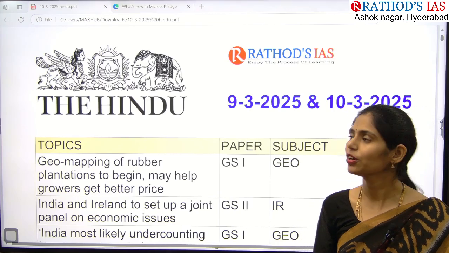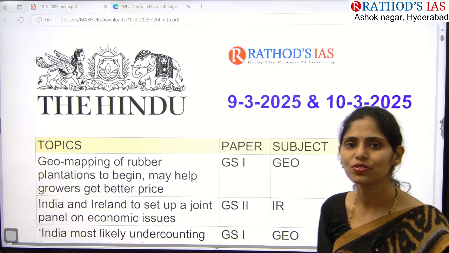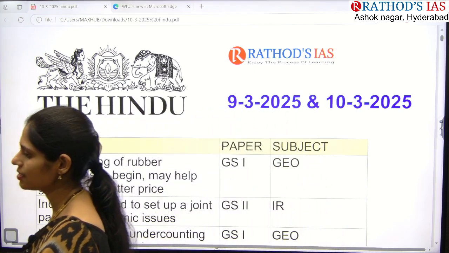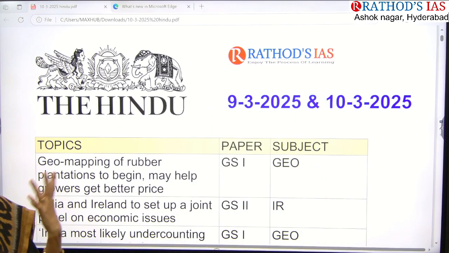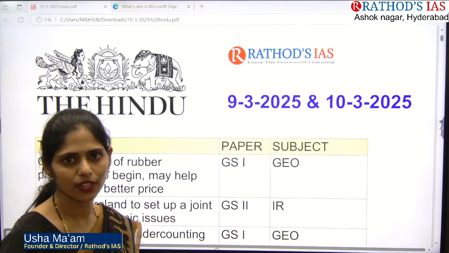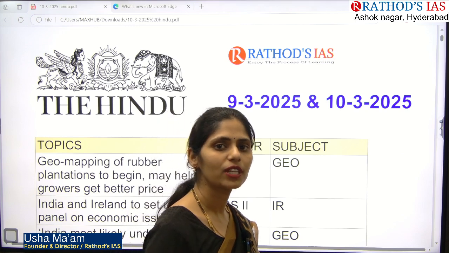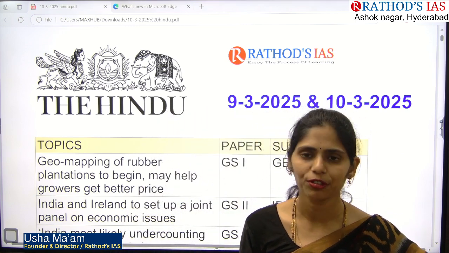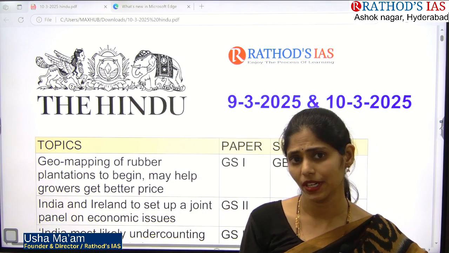Today in this session we are going to see current affairs of 9th and as well as 10th March 2025. So yesterday I didn't do the analysis, so I'm going to see both these 2 days articles together, and I will be also telling you what are the points that you have to focus from interview point of view and as well as mains point of view and also prelims point of view.